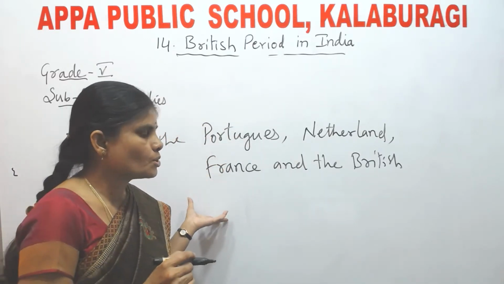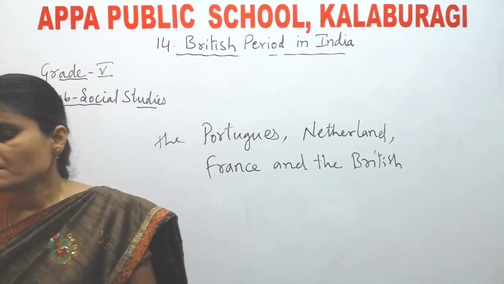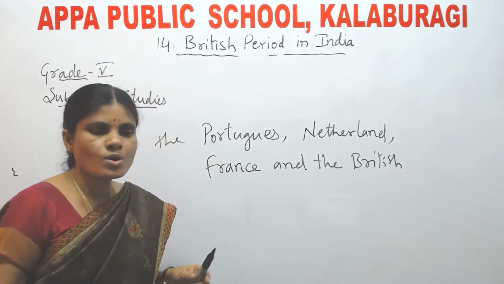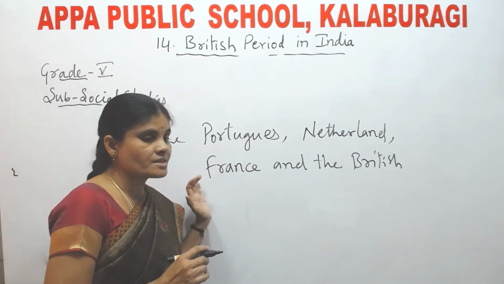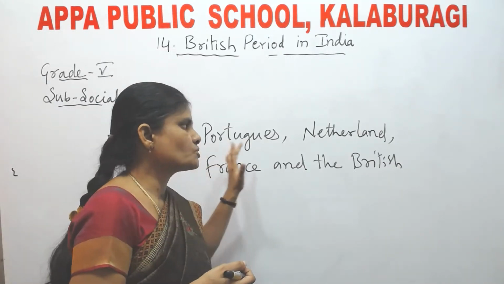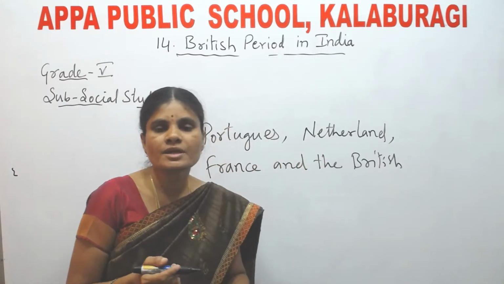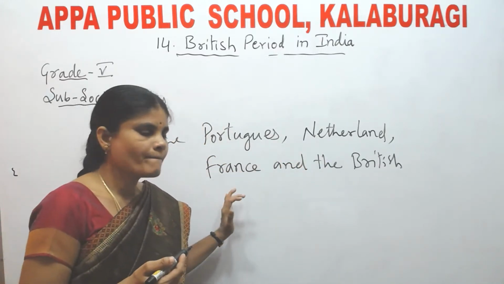That means in order to do business with the Indians. Which countries came to India from Europe? The Portuguese, Netherlands, France, and the British came to India in order to do the business.